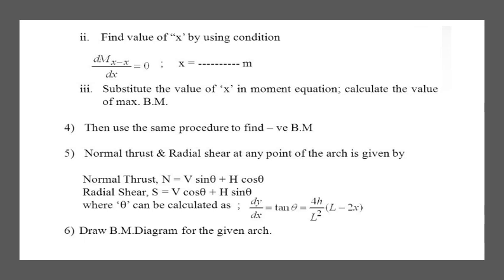Also, we can find the y by using the equation y is equal to 4h by L square into x into L minus x, and we can determine the bending moment at the given sections. Remember, in the case of the three-hinged symmetrical parabolic arch, we are measuring the x from the left end. So the equation is y is equal to 4h by L square into x into L minus x. But for springings at different levels, we measure the x from the ground.